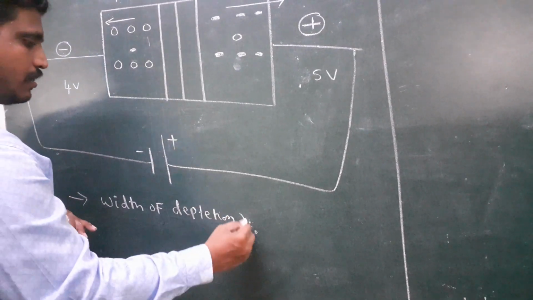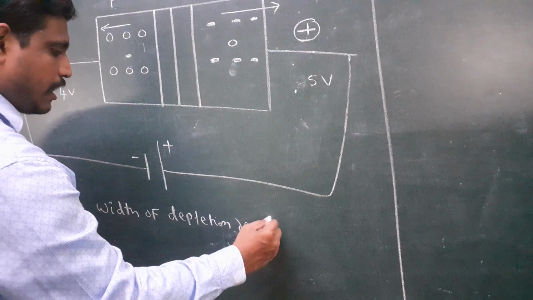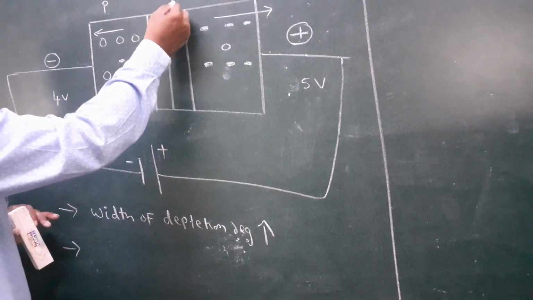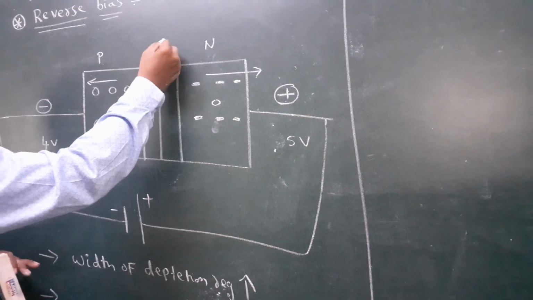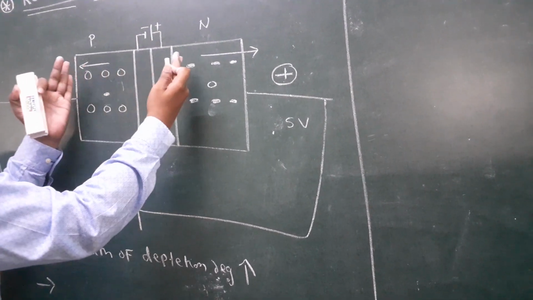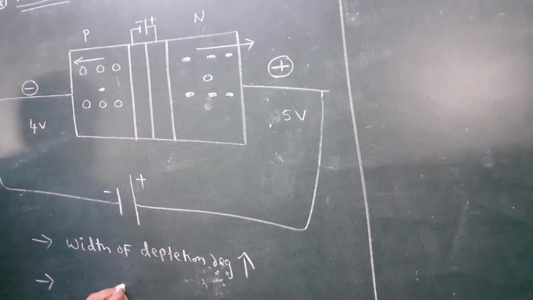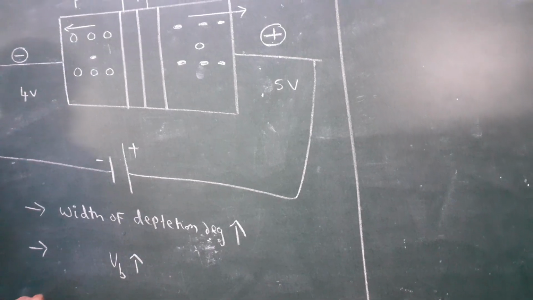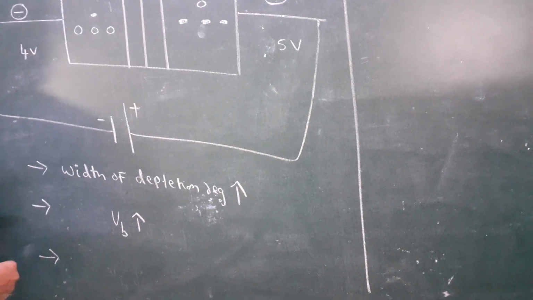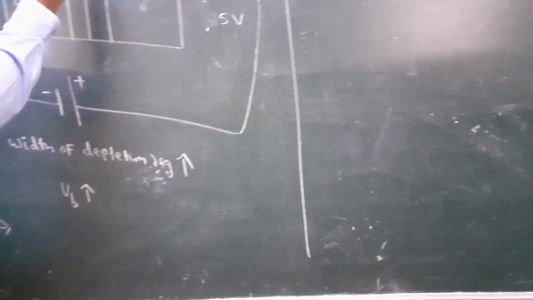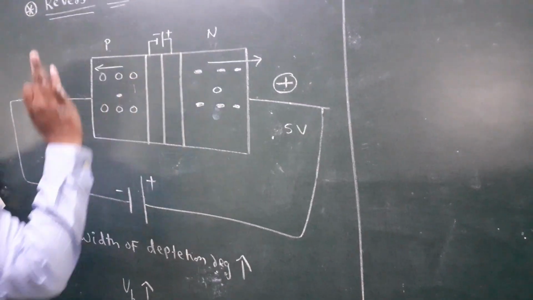increases. And again, where is the potential barrier developed? On the depletion region. When the width increases, automatically the potential barrier also increases. That means the potential barrier increases. So that's why generally charge does not flow in the substance.